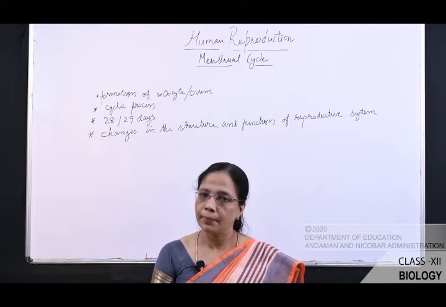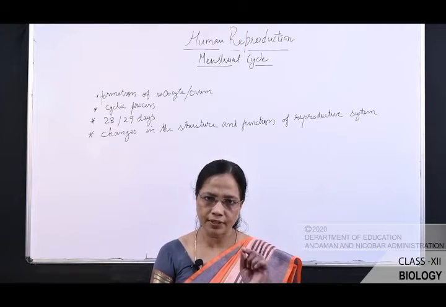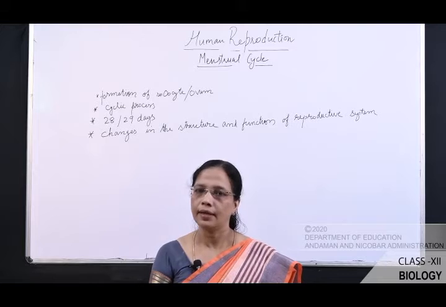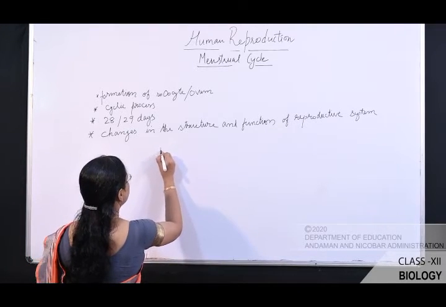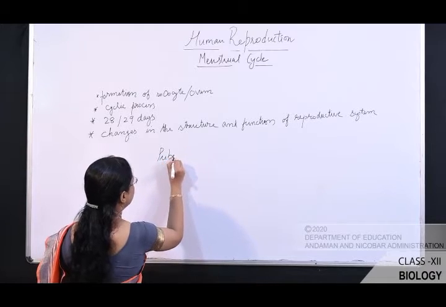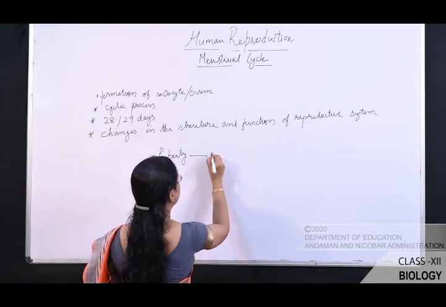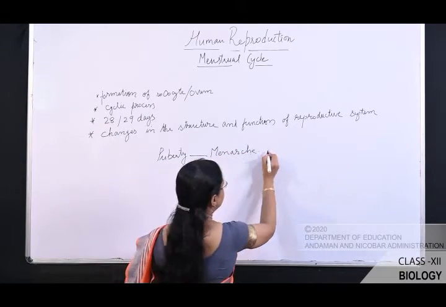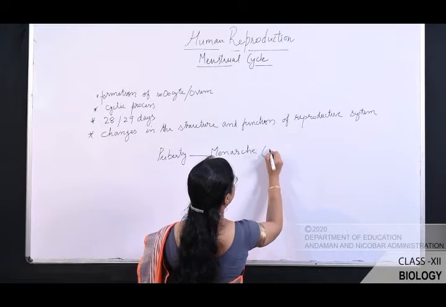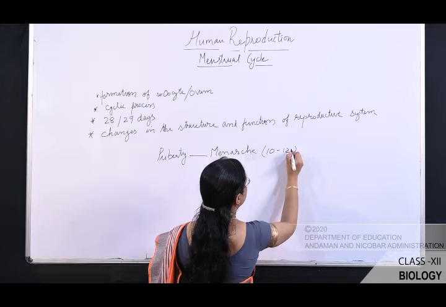So the menstrual cycle begins at puberty. The first menstrual cycle in the puberty is said to be menarche, and it takes place at the age of 10 to 12 years.